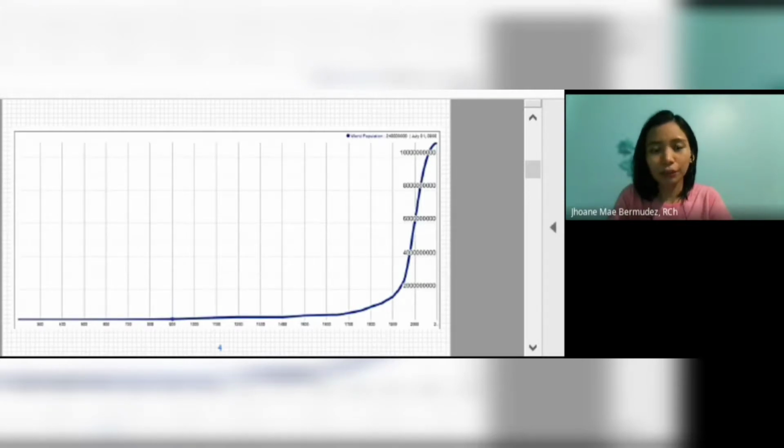It is exponential. Therefore, this is unsustainable. Why? So this is the J-curve growth.